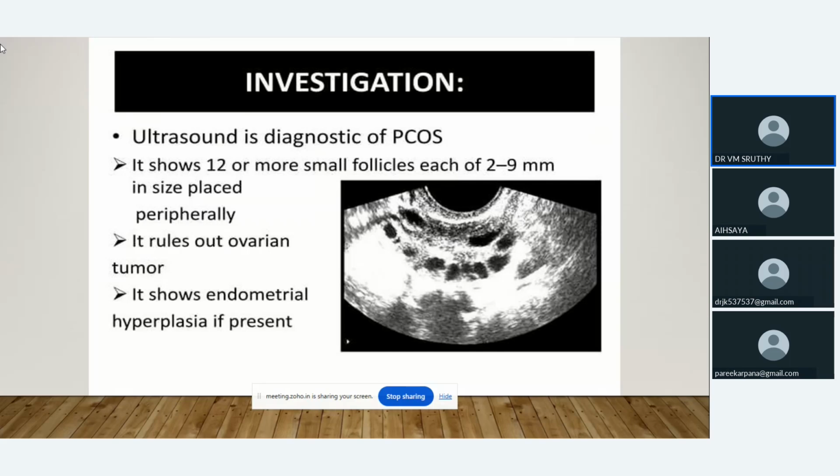So in adults, we have to move on with the investigations. The main investigation is USG, ultrasonography. We already discussed that we can see many follicles in the peripheral region. There should be 12 or more follicles with a 2 to 9 mm size.